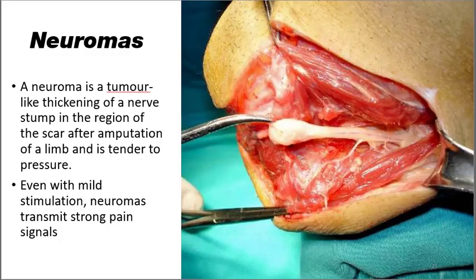The other principle of amputation surgery is management of sectioned nerves, and it remains a controversial aspect of amputation surgery. The free end of the nerve heals by forming a neuroma, and this intertwined mass of scar and nerve tissue may be painful to pressure, stretching, and other types of physical manipulation. A neuroma is a tumor-like thickening of a nerve in the region of the scar after amputation of the limb and is tender to pressure.